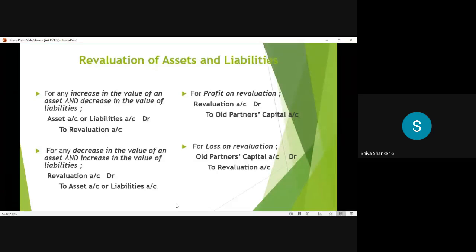So these are the very important journal entries at the time of revaluation of assets and liabilities. So all of you note down these entries. These following journal entries will be passed in the books of the firm when values are to be altered in the books.